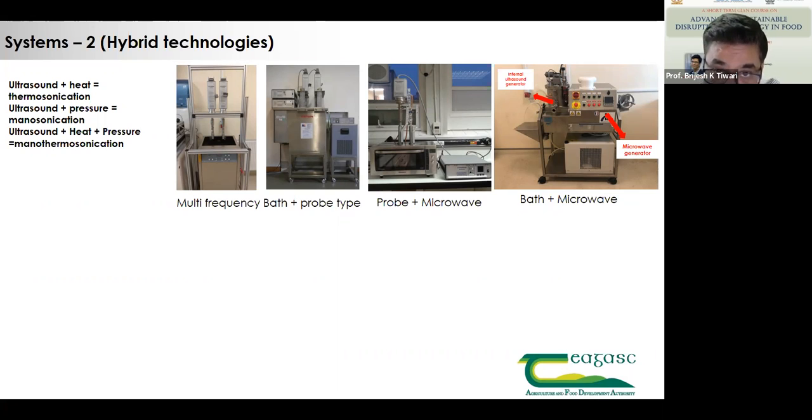Once we had this design, we obtained another design with ultrasound and microwave together. This is a really interesting design of a system where you can see the microwave system throws the microwave directly into this ultrasonic vessel, and this vessel is made up of steel, with a transducer at the bottom of the steel plate, where ultrasound and microwave can be used simultaneously for extraction as well as processing of liquid food, among a range of different applications.